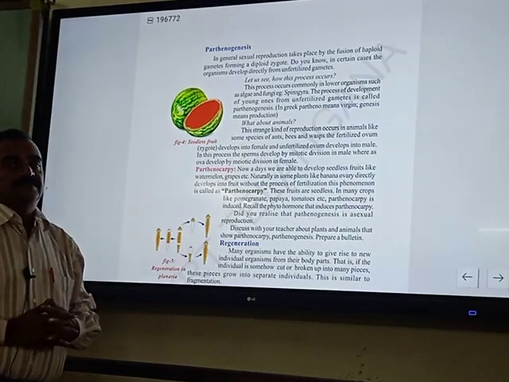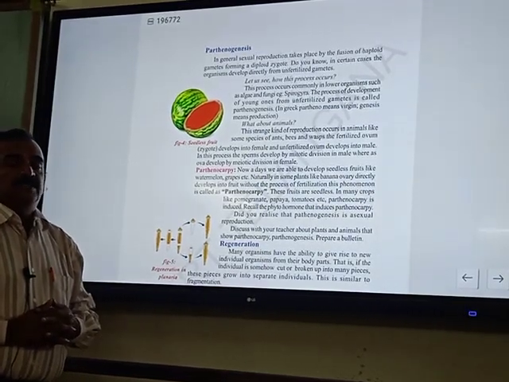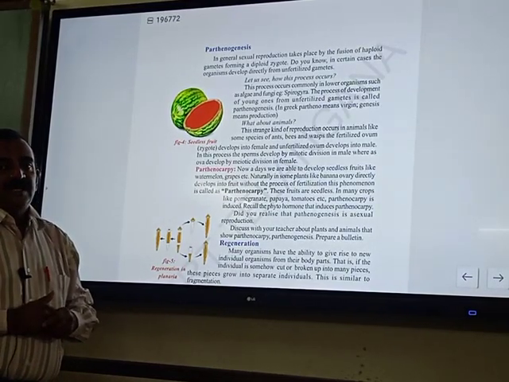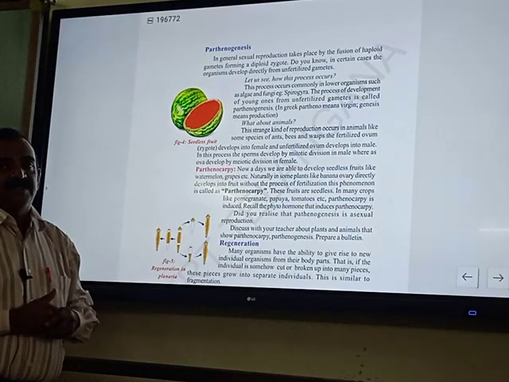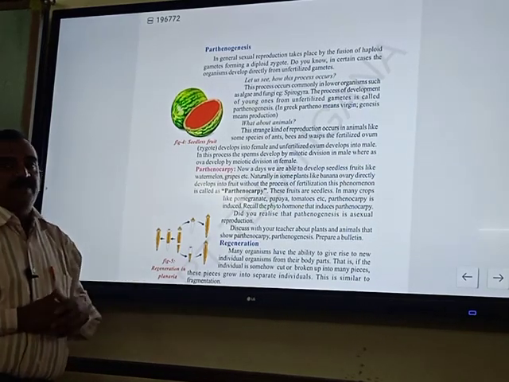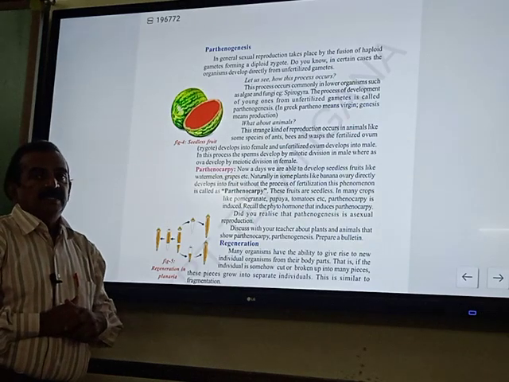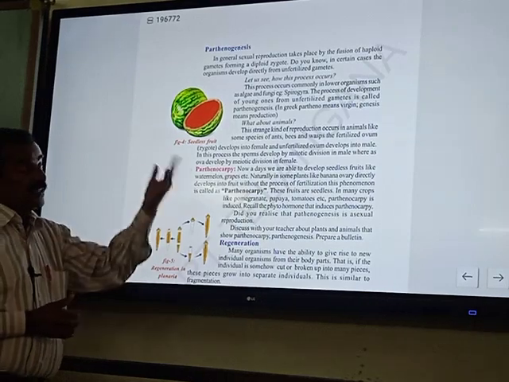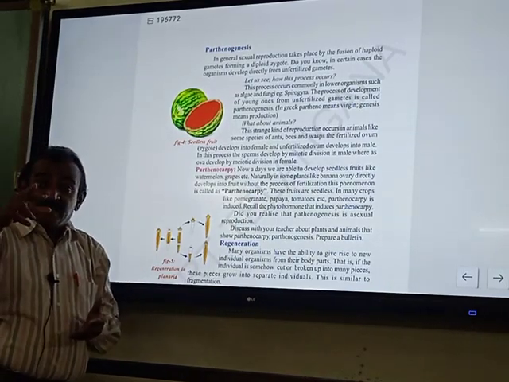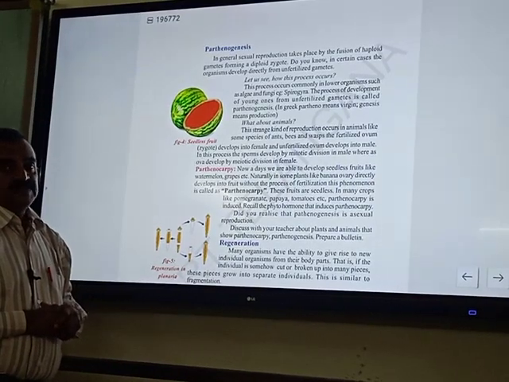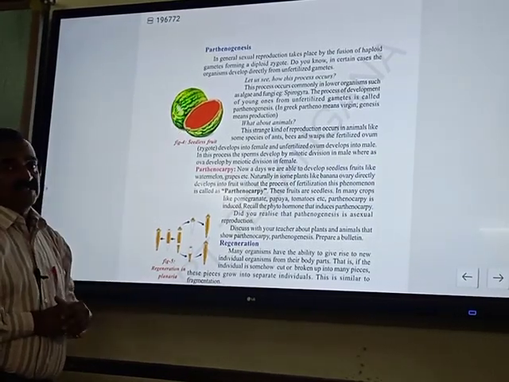So you know that in sexual reproduction there is involvement of gametes and there is fusion of haploid gametes. And these haploid gametes after fusion form a zygote. And these fertilized zygotes develop into what? Young ones. But in some cases unfertilized zygote also develops into a young one. This is called parthenogenesis.